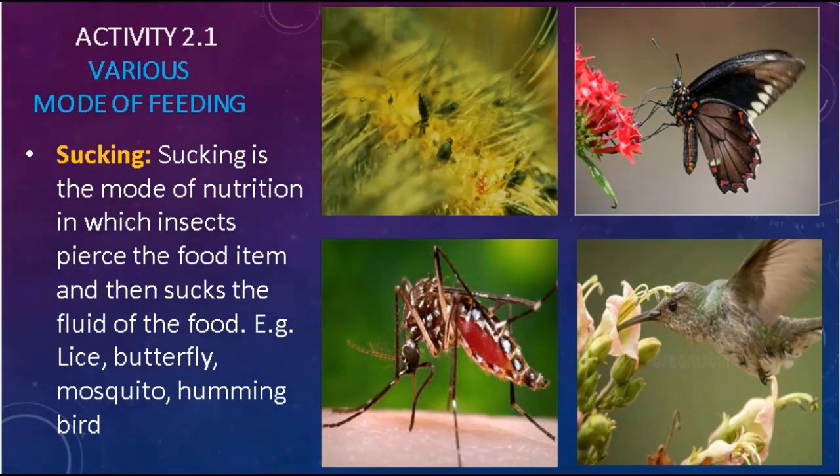Now in this section, we will discuss the first activity of your chapter number 2. But before going to discuss this activity, I have listed here some important terms related to this activity, and these terms will help you to understand this activity more clearly. So let's start. As you can see here, we are going to discuss the different modes of feeding in certain animals. So the first mode of feeding is sucking.